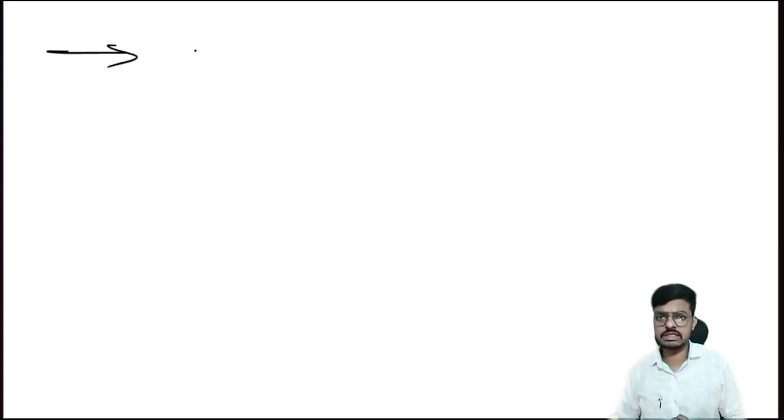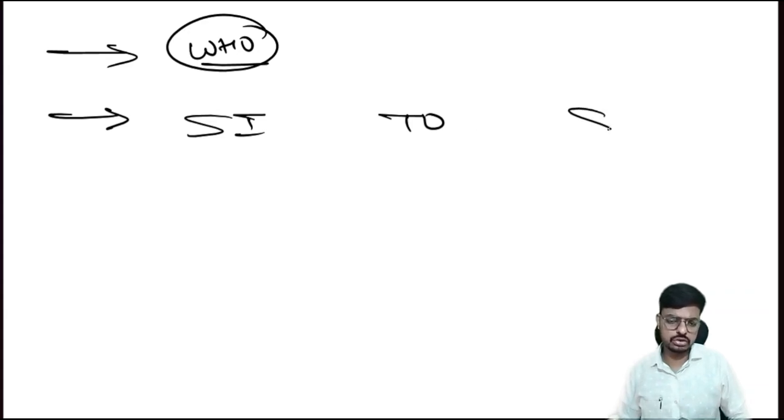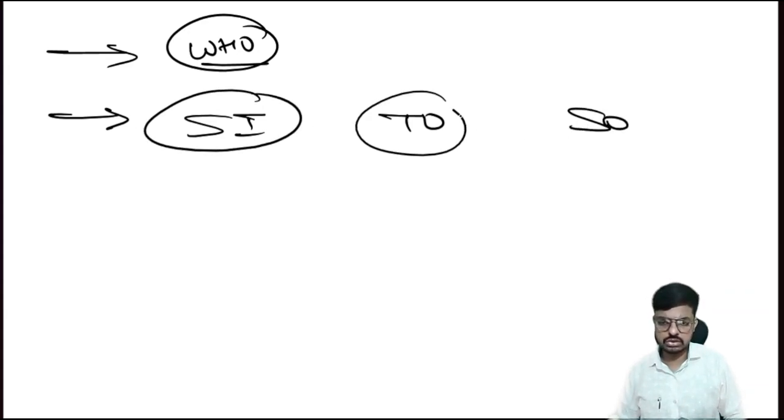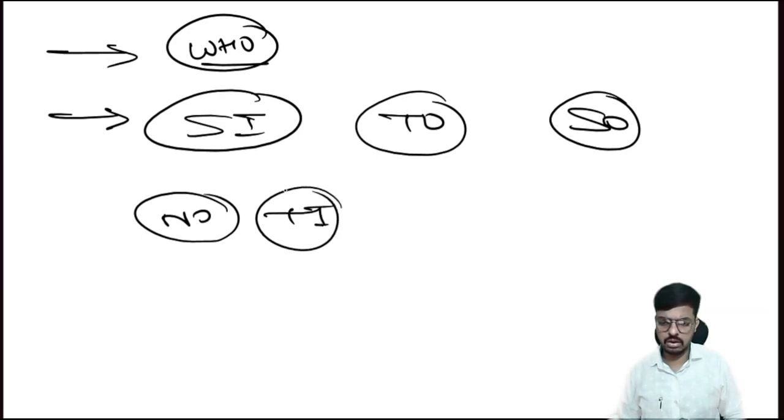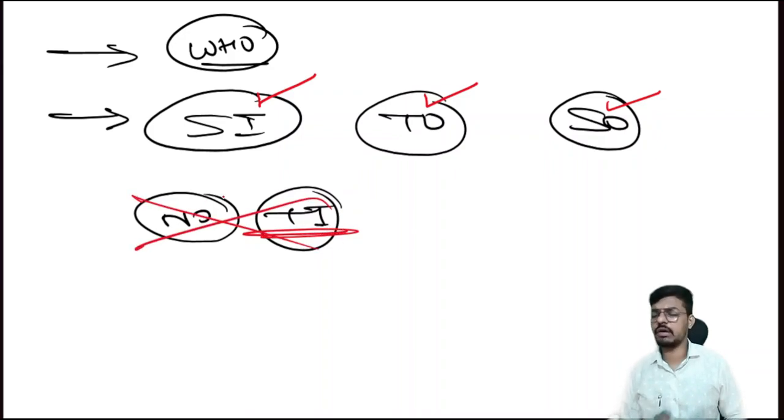Who gave the surgical safety checklist? The World Health Organization (WHO) gave the surgical safety checklist. The three components of the surgical safety checklist are sign in, time out, and sign out. There is no time in. The question will come: which of the following is not a component of the surgical safety checklist? Sign in will be there, time out will be there, sign out will be there, and time in is not a component. This kind of question will come.